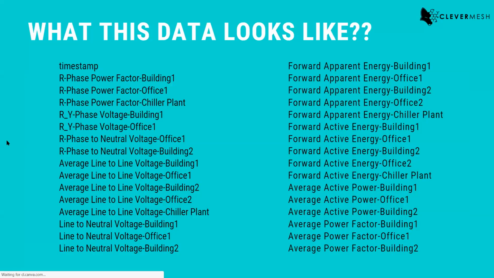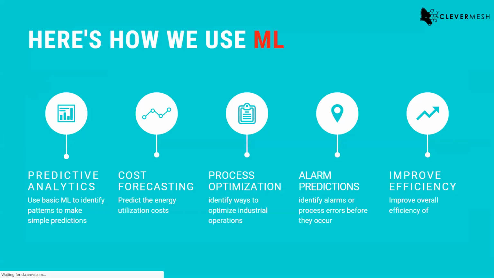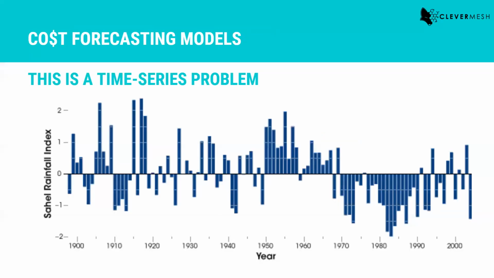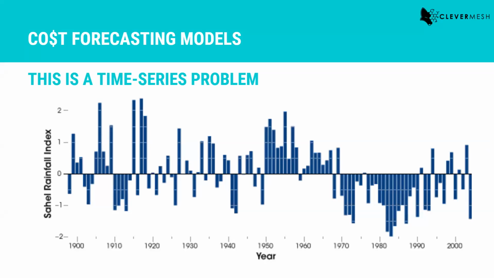here, you can see on the left hand side there is a timestamp which says February 4, 2019 and all these things. It is very important to identify the timestamp for these particular readings so you can relate to that. For example, in winter your plant might be running more than usual, or in summer you are running your ACs at full capacity. So this is where time series analysis comes in.